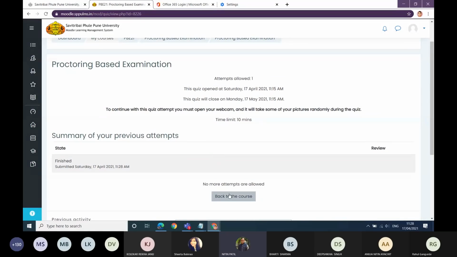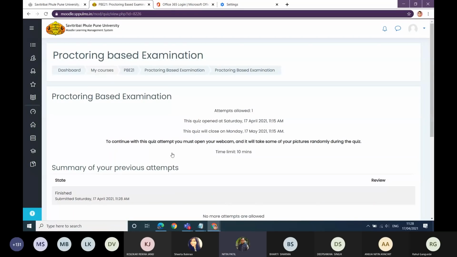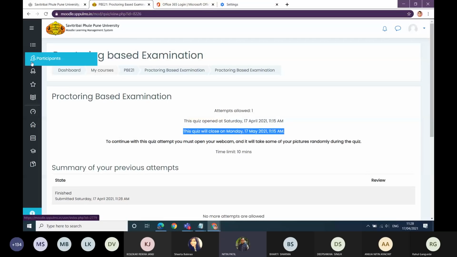Now you may not be able to go to the exam again to attempt it, because only one chance is given for you to attempt, as it says attempts allowed. You would also see what time the quiz would be opening and what time the quiz would be closing. I have kept this open for 1 month so that people can opt for this exam and see how exactly it would be. Fine. So let us go to the teacher login now.